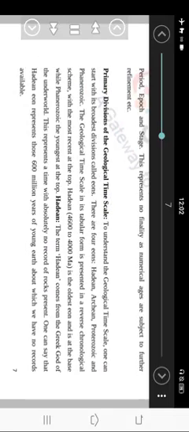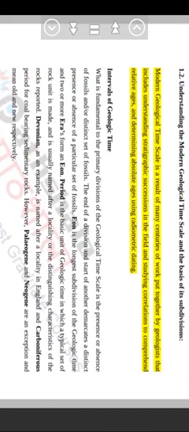Environmental geology. 1.2. Understanding the modern geological timescale and the basis of its subdivisions. The modern geological timescale is a result of many centuries of work put together by geologists that includes understanding stratigraphic successions in the field and studying correlations to comprehend relative ages, and determining absolute ages using radiometric dating.